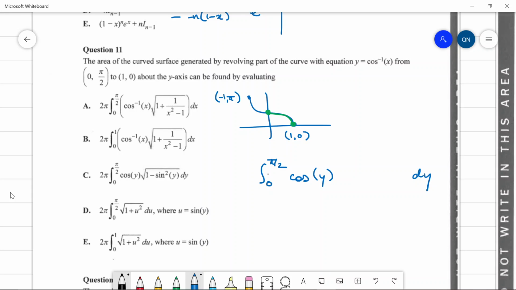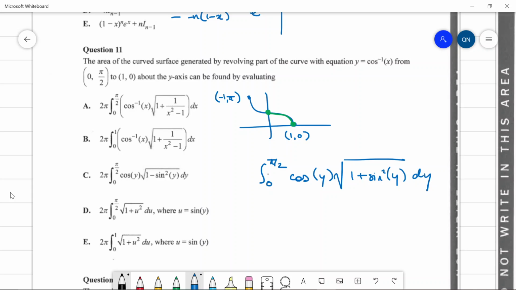That something is going to be the square root of, I think, 1 plus (df on dy) squared. So f in this case would be cosine; you just have to imagine flipping and doing the inverse function. So df on dy is going to be negative sine, and negative sine squared is sine squared. So this is 1 plus sine squared of y.